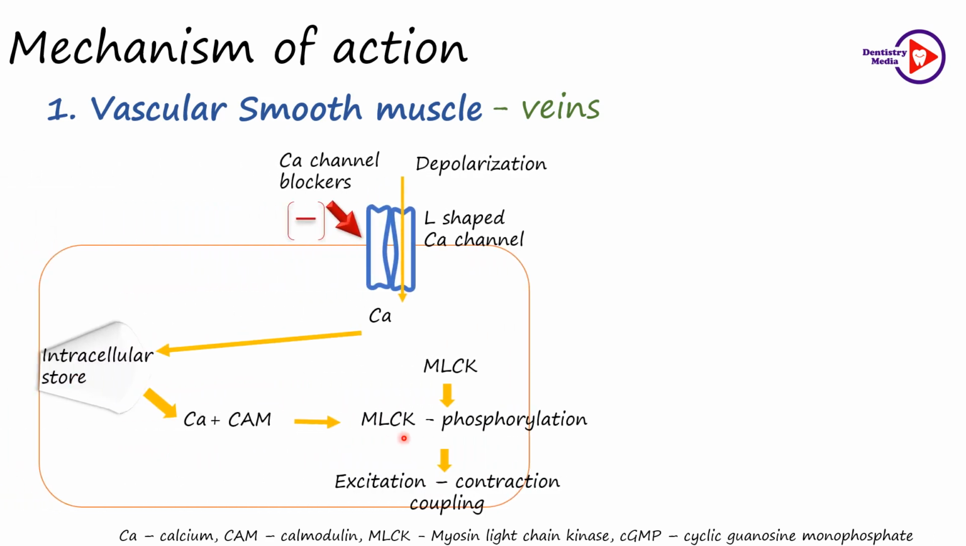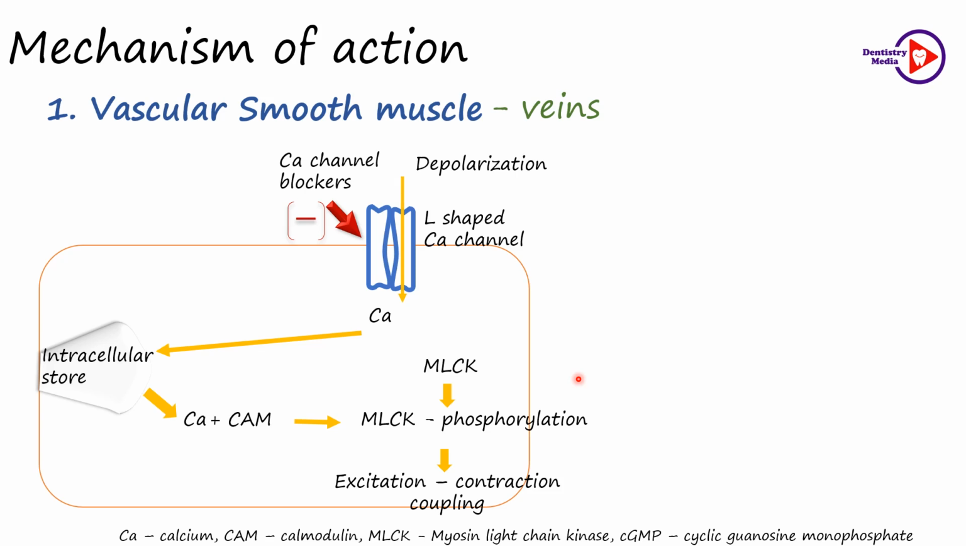The calcium is essential for the phosphorylation or activation of this myosin light chain kinase, which activates the myosin and enhances excitation contraction coupling by interacting with the actin. I have given a small animation for the role of calcium in muscle contraction in my previous video on the topic calcium channel blockers. Please find the link in the description box and do watch it.